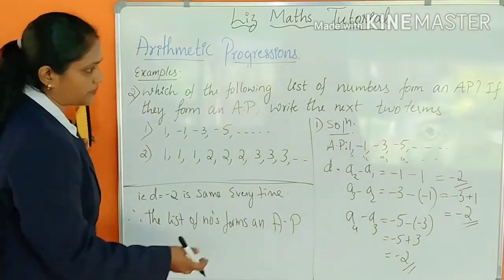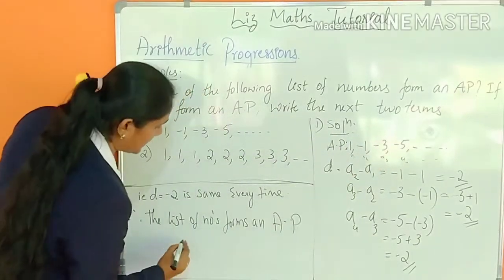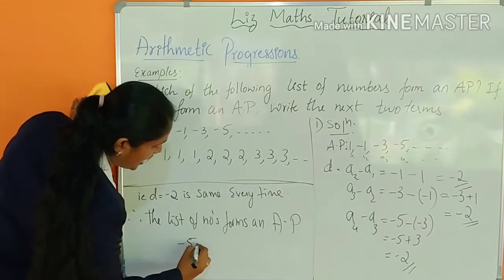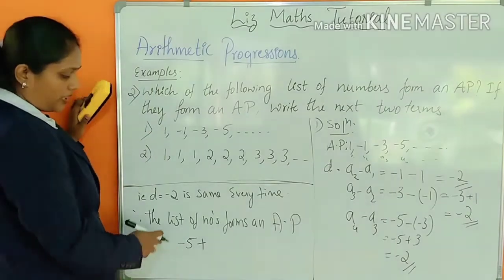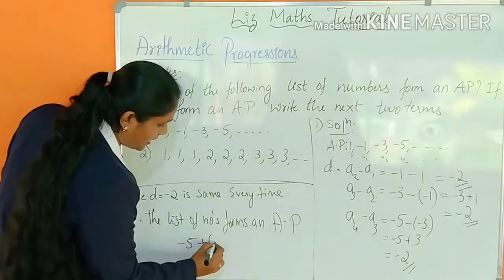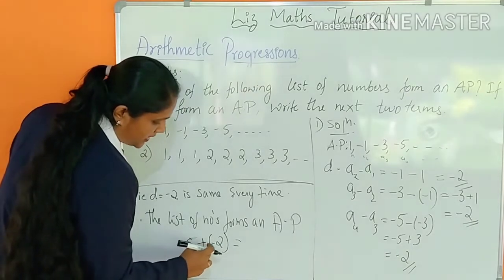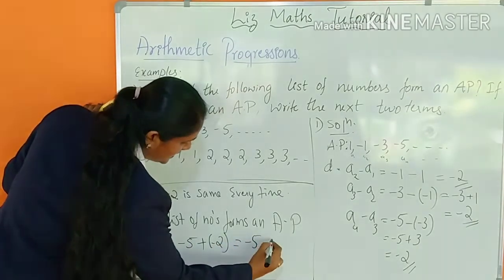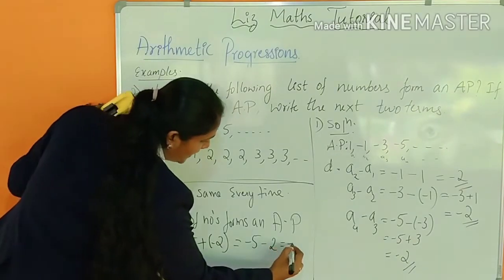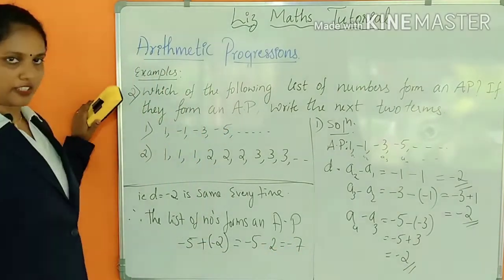How to find the next two terms? Which is the last number here? Last number is minus 5. You have to add to that number d. D is nothing but minus 2. So what you will get? Minus 5 plus into minus you will get minus 2. Then you will get minus 7 as the one term.